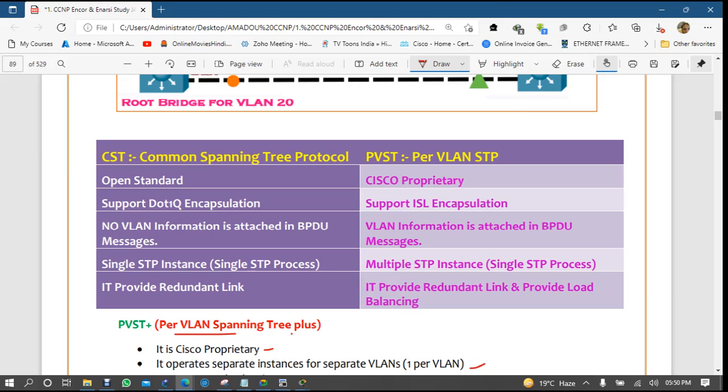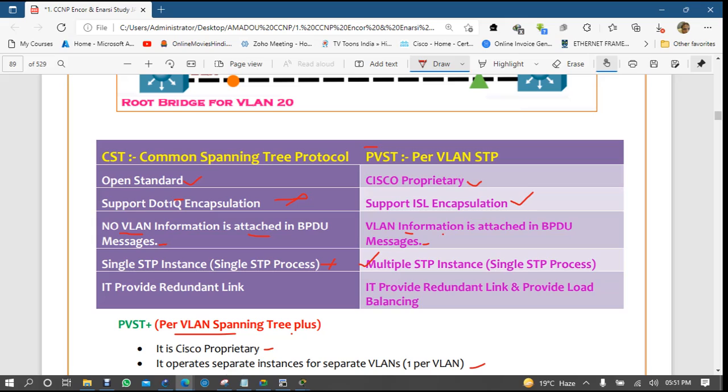Now if you compare CST and PVST a little bit, CST was open standard, PVST is Cisco proprietary. CST was supporting .1q encapsulation, PVST was supporting ISL. No VLAN information is attached in BPDU messages in CST, but here VLAN information is attached in the BPDU messages. Here there is a single STP instance, which was the problem, but here it's good, multiple STP instances.